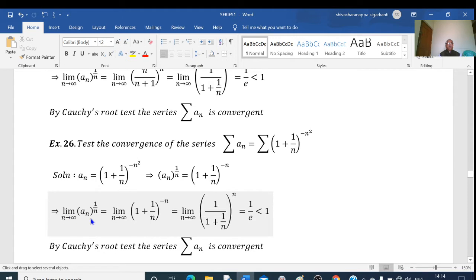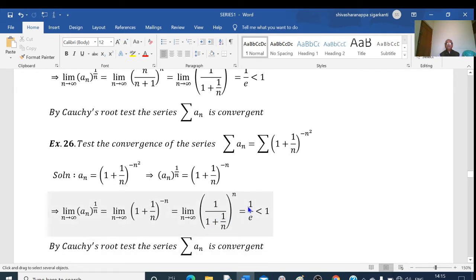Limit of a_n^(1/n) as n tends to infinity equal to the limit as n tends to infinity of (1 + 1/n)^(-n), or if I write this in the denominator, then I will write this power as positive. That is the limit of 1 divided by (1 + 1/n)^n. The numerator is 1 itself, and the denominator (1 + 1/n)^n as n tends to infinity is equal to e.